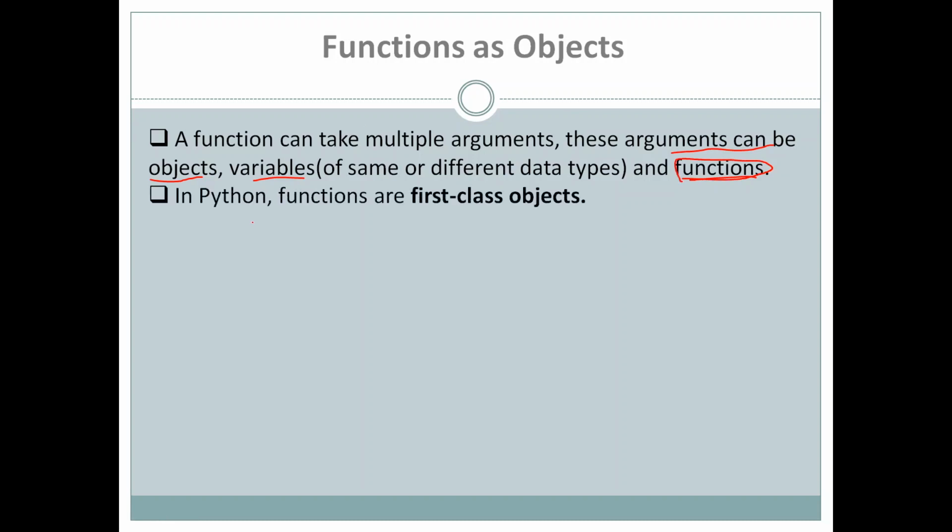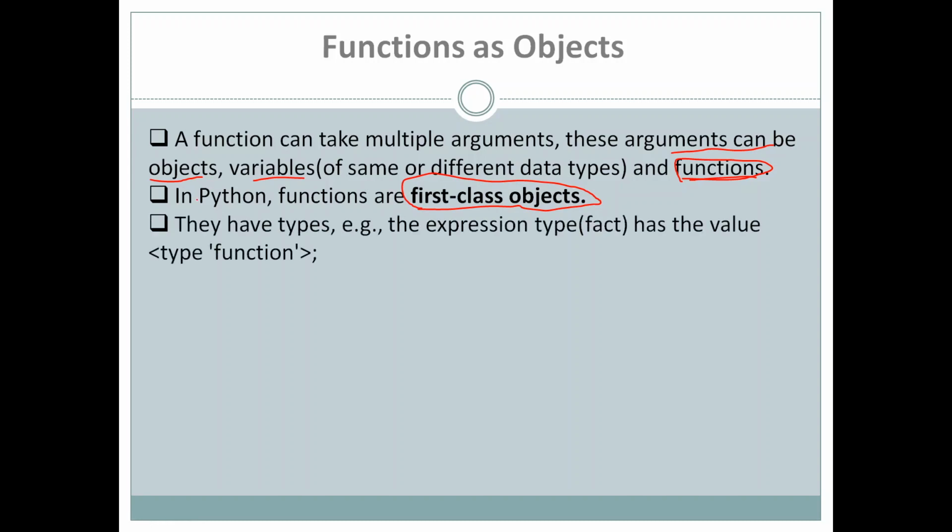In Python, functions are first class objects. So functions are also considered as class objects in Python. Functions have types like the regular values have types.